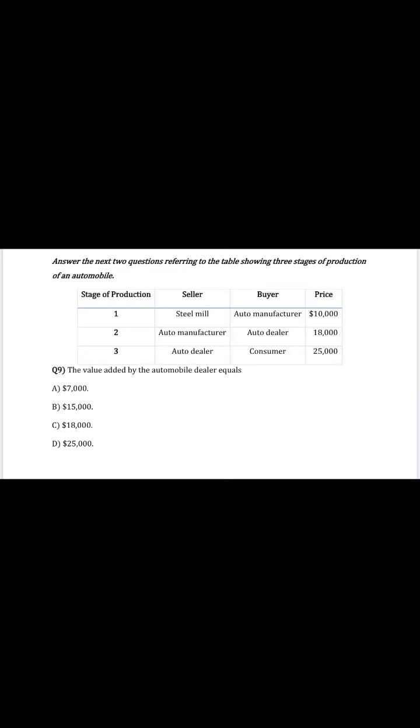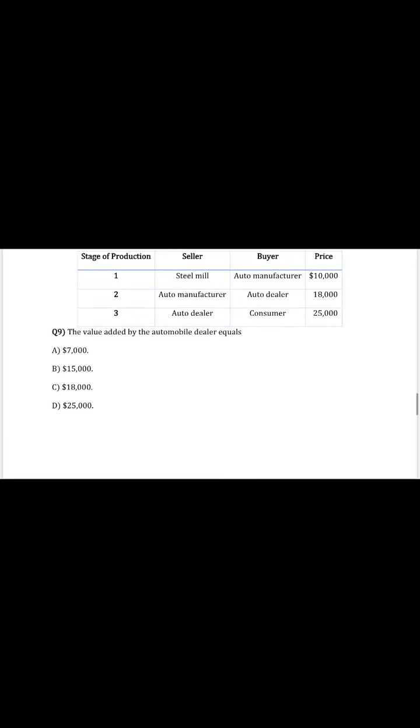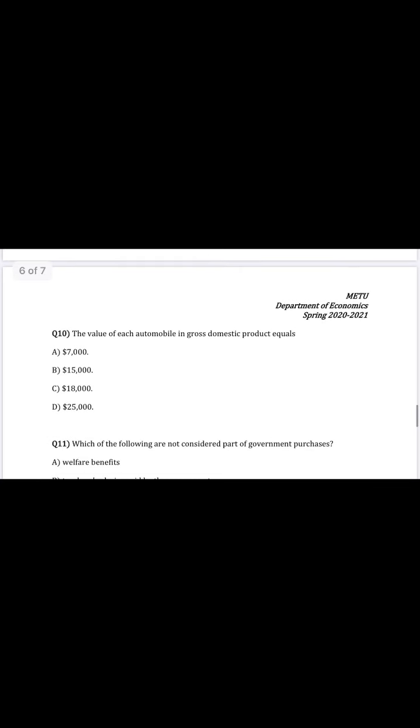The automobile dealer sells the customer a product valued at $25,000, and we subtract from that the input it uses, which is $18,000, and this will give us the value that the auto dealer creates, which is $7,000.